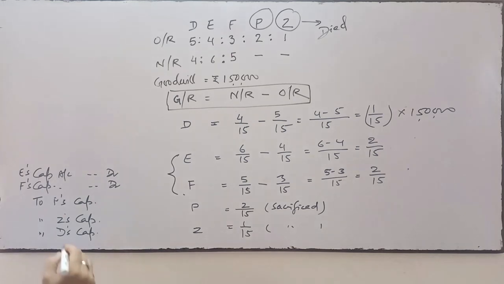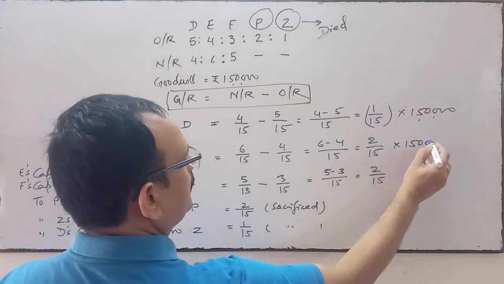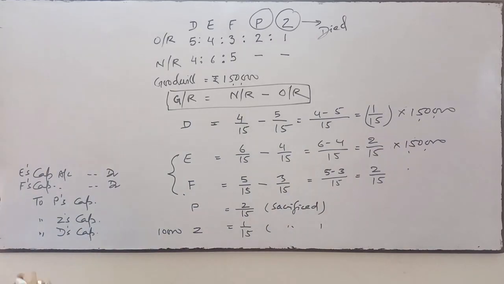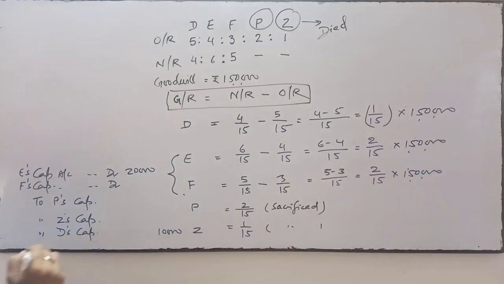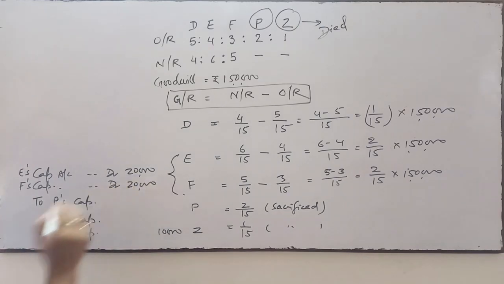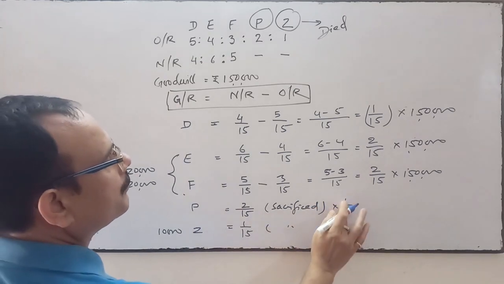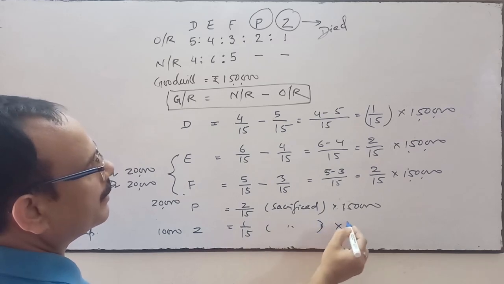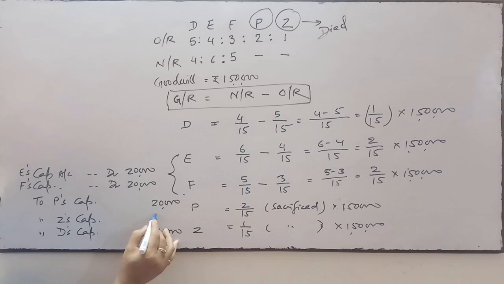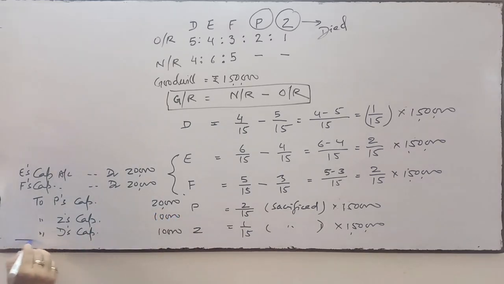So it is 10,000 to D, 20,000 to E, 20,000 to F, 20,000 to P, and 10,000 to Z. So this will be the journal.